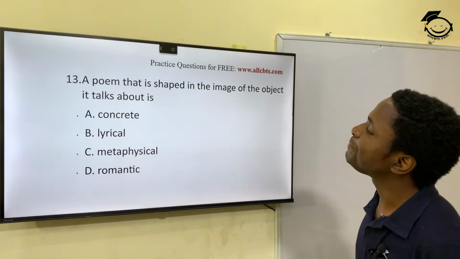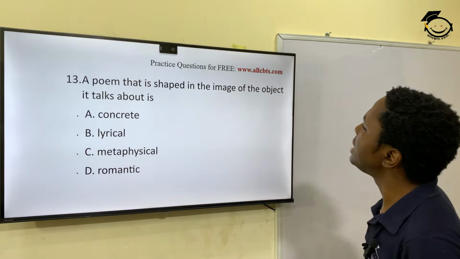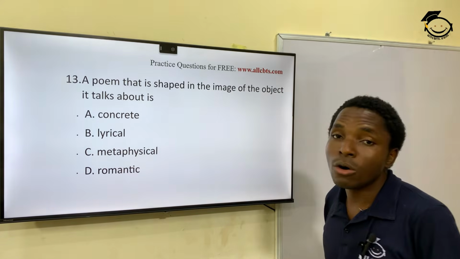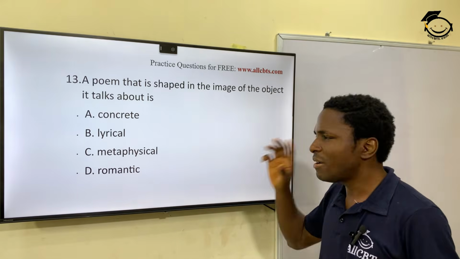And then question 13. A poem that is shaped in the image of the object it talks about is called what? Do you have an idea of this?